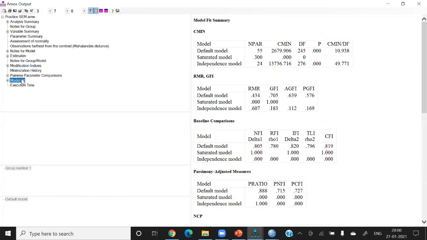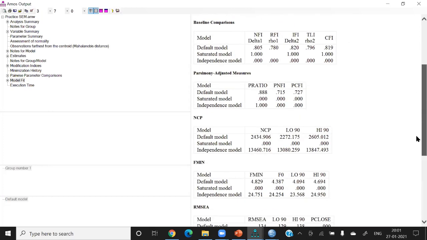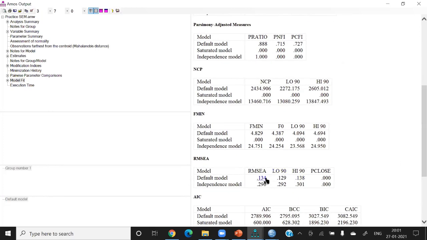Model fitness is very poor. CMIN/DF is 10, you know that it should be less than 3. GFI should be greater than 0.8. AGFI should also be greater than 0.8. CFI is also very poor, 0.819. And similarly, if I see the RMSEA, it is 0.13. The model fitness is very poor.